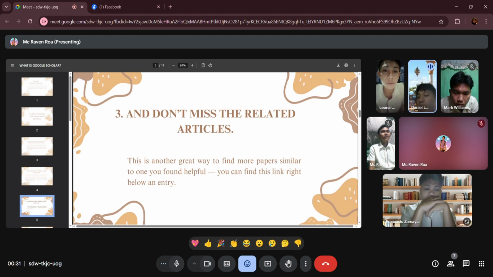The link directs you to a related selection of papers and enhances your understanding and perspective.